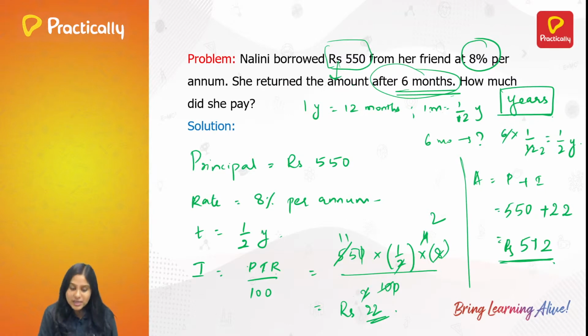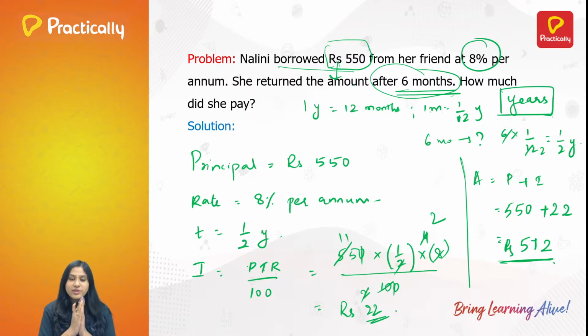Okay. So the only thing you have to remember while solving simple interest problems is make sure you convert this into the units of years. The units should be years and check twice, thrice if they have given the amount here or the principal here. Because sometimes when we are solving questions, generally from a textbook or Olympiad problems, they trick you. They trick you by saying the amount she paid is 570 and asking to calculate the principal. So we will be in a super hurry, right? We won't read the question completely. So we will think that is the principal and we'll calculate, and it goes wrong, right?